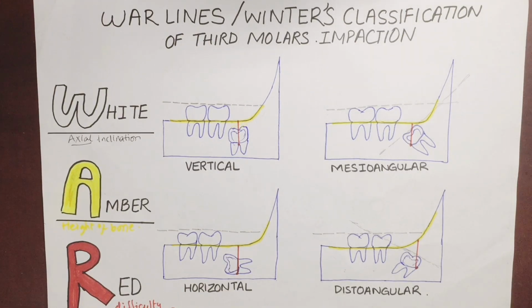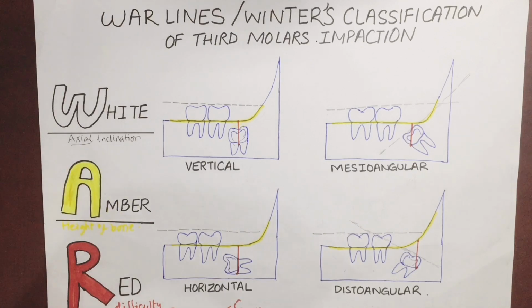If the distance between the amber line and the point of application of an elevator, or the red line, is less than 5 mm, then there is less difficulty in extraction. It means easy extraction.